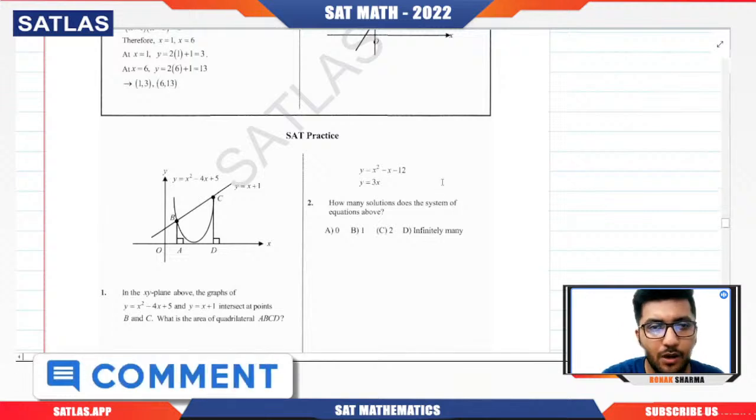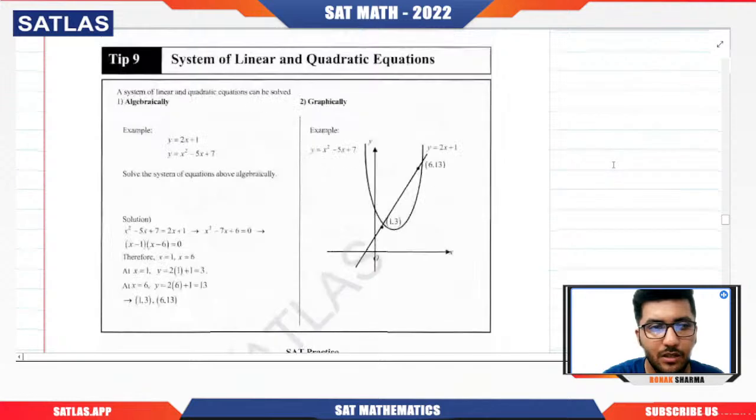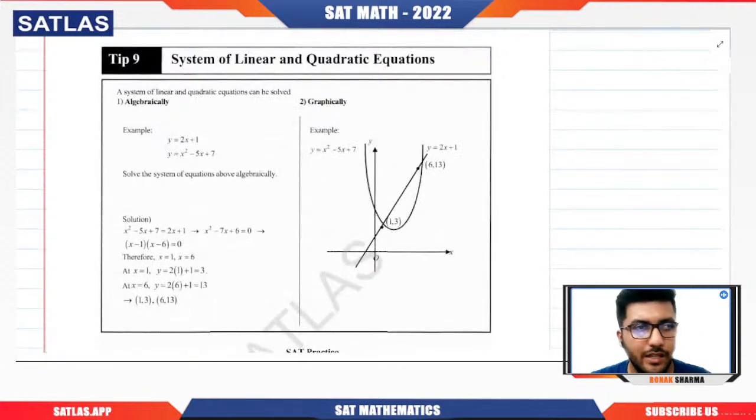If we talk about this particular topic, which is the system of linear and quadratic equations, the only thing you need to understand is what we mean by system: when we have more than one equation. If they're saying system of linear and quadratic equations, that means one equation will be linear, one will be quadratic. Now you need to understand that we can solve any system of linear and quadratic equations in two manners. Algebraically means what?